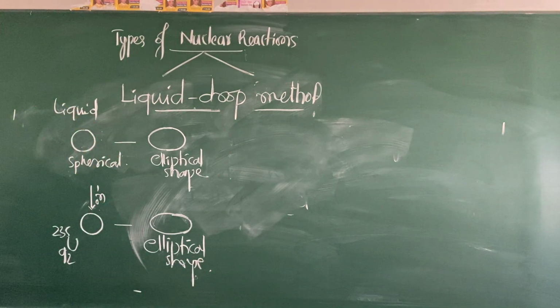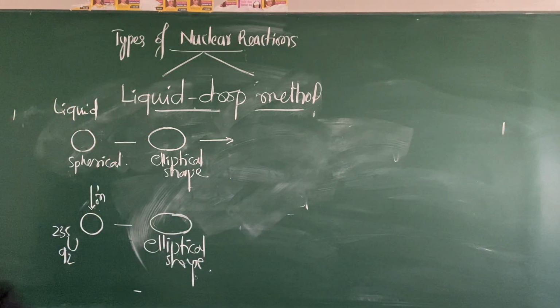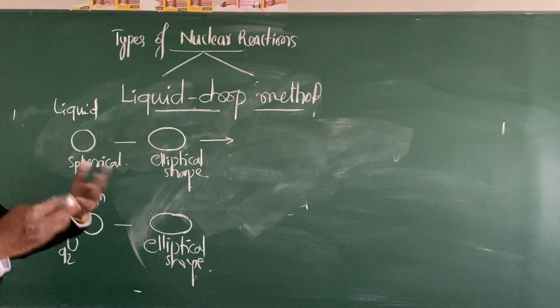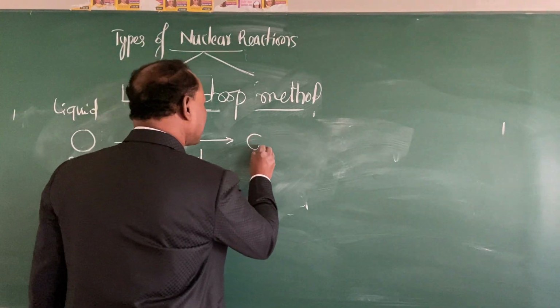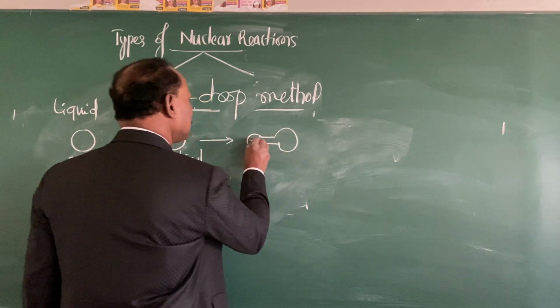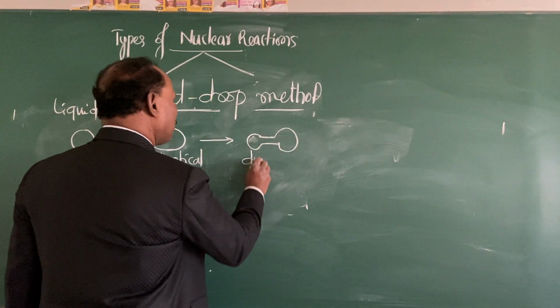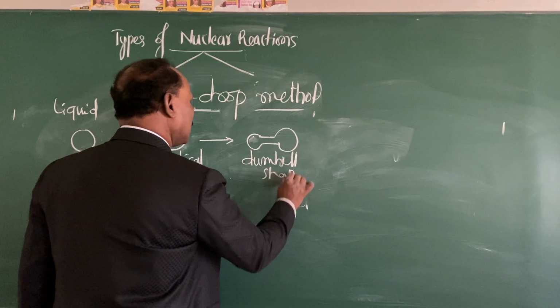Then further, if you observe this elliptical shape of the liquid drop, it attains a dumbbell shape like this after some time. So this is the dumbbell shape of the liquid drop.